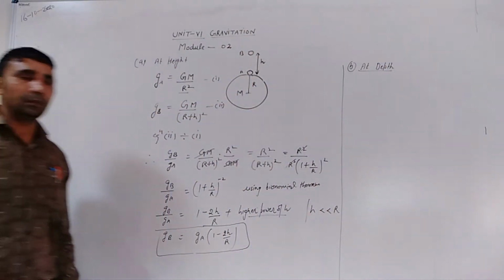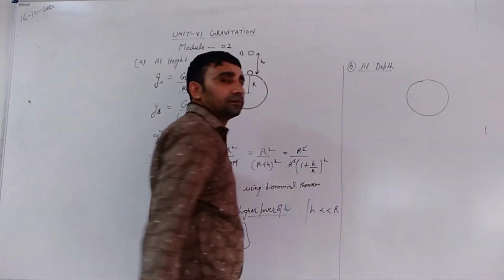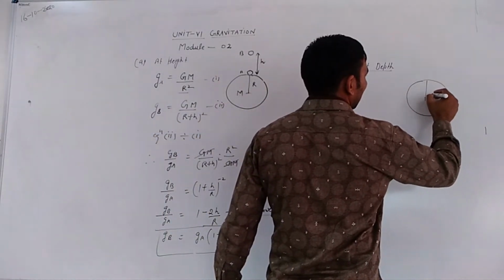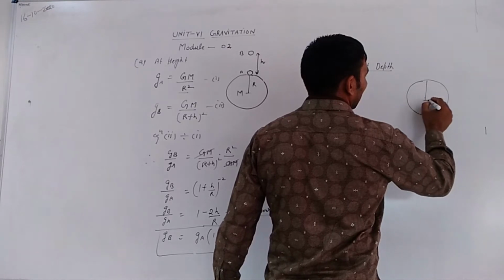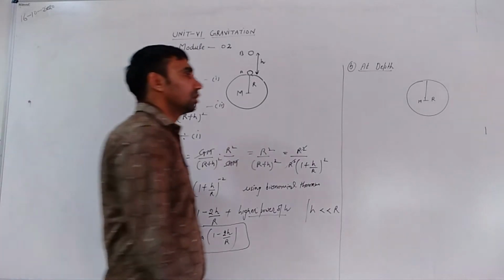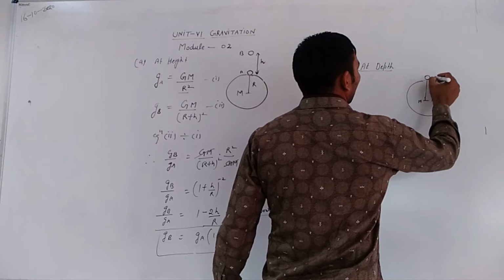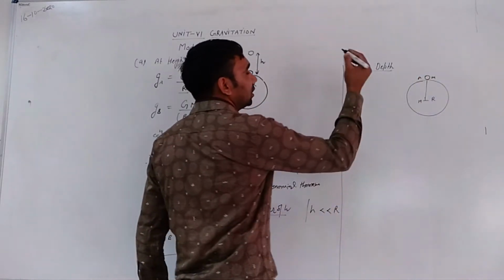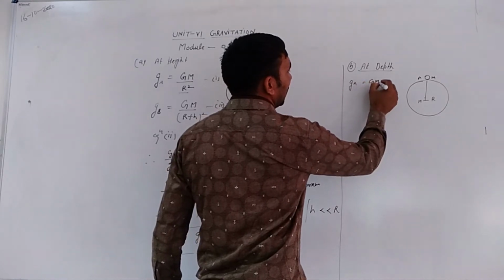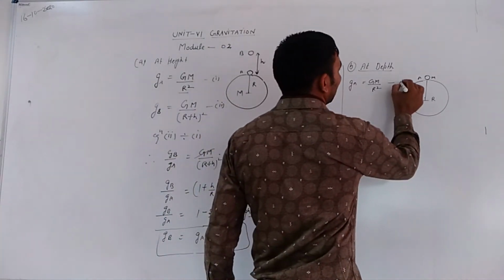Same as before, Earth is a perfect sphere of mass M and radius r. A body is on the surface of Earth at point A, then the acceleration due to gravity is the same, g_a is equal to GM divided by r square. This is equation number first.